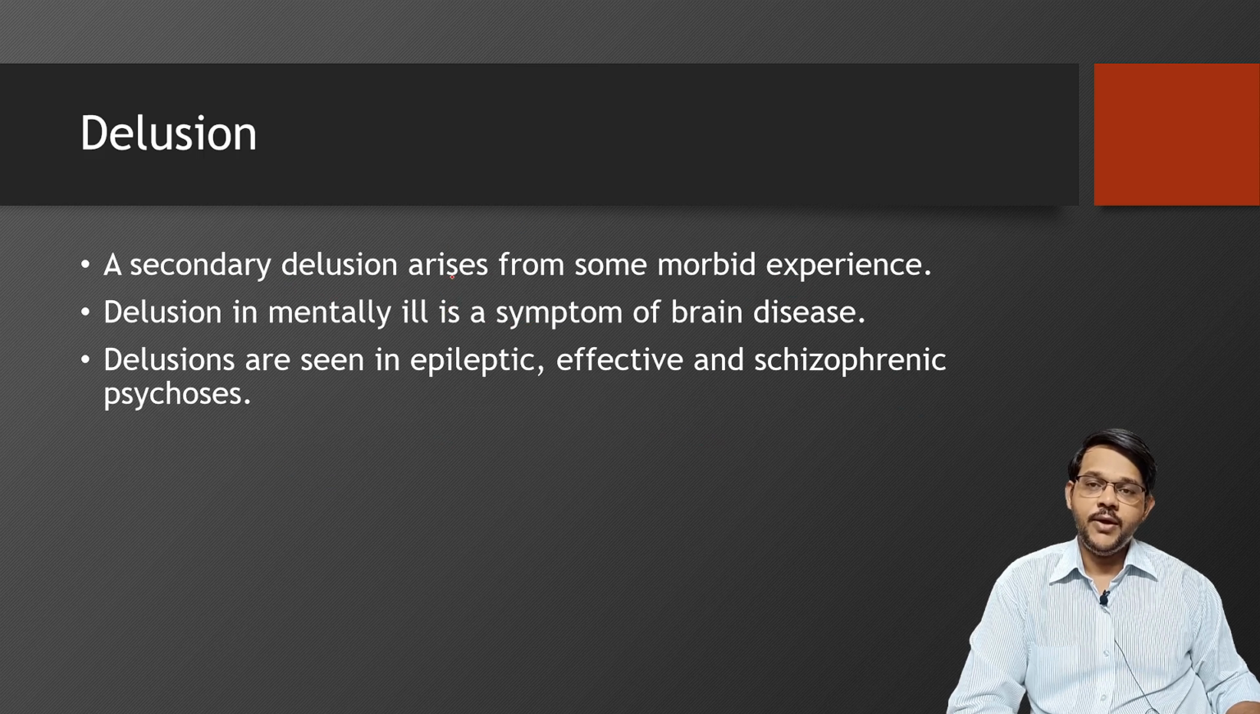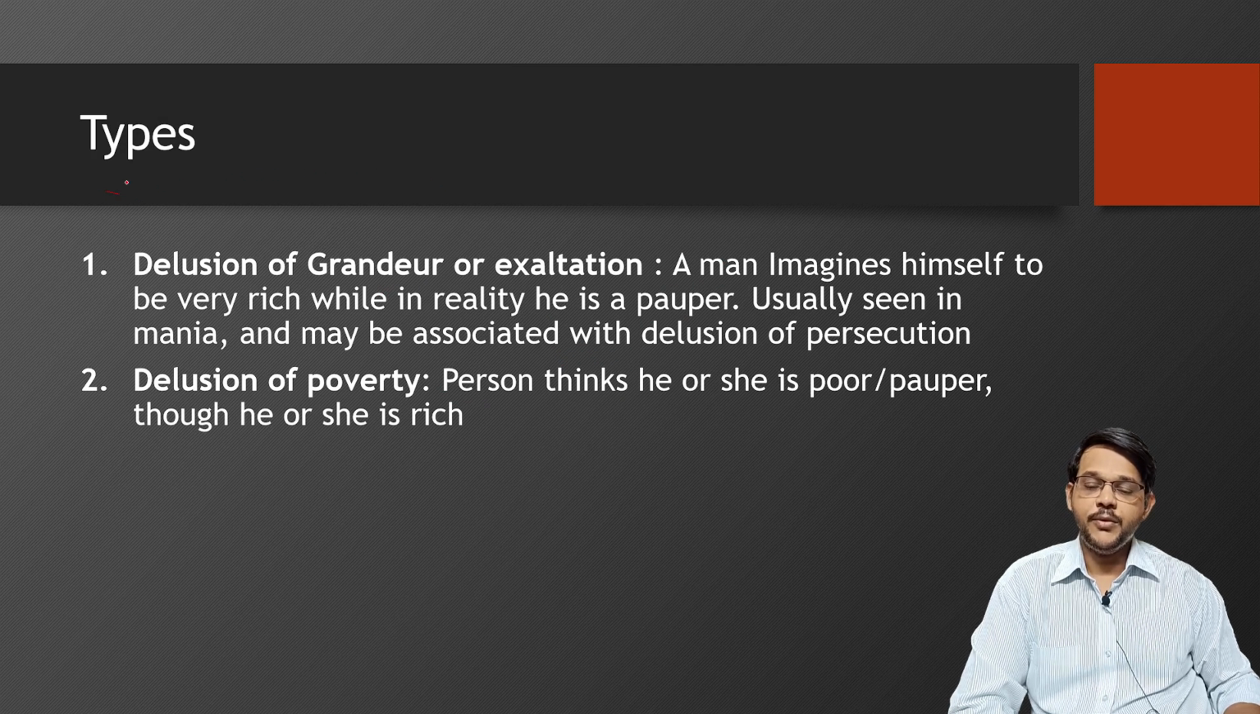A secondary delusion, where the delusion arises from some morbid experience, may also be present, where the person, because of past life experience, some stressful experience or childhood trauma, develops certain delusions, which are considered secondary delusions. Delusion in the mentally ill is a symptom of brain disease. It is mainly seen in epilepsy, affective disorders, schizophrenia, and psychosis. Now coming to types of delusion. Various forms of delusion are present. The types are mainly based on what the belief is.